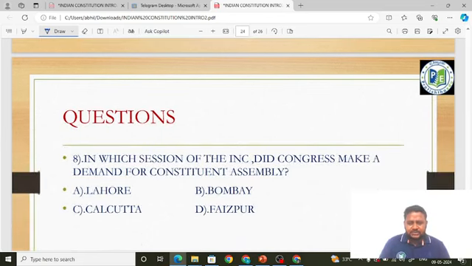Initiation of the Indian National Congress. INC means Indian National Congress. Did Congress make a demand for a Constituent Assembly? I told this was discussed in our session. Not Lahore, not Bombay, not Calcutta. It was in the Faizpur session. Okay, it was in the Faizpur session.